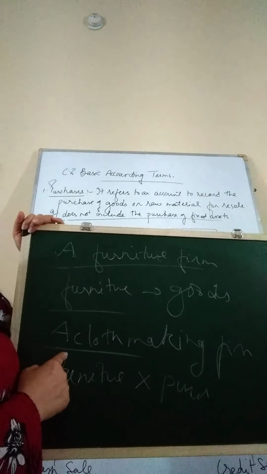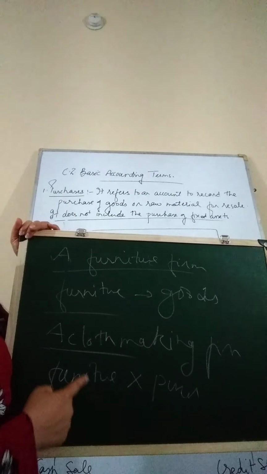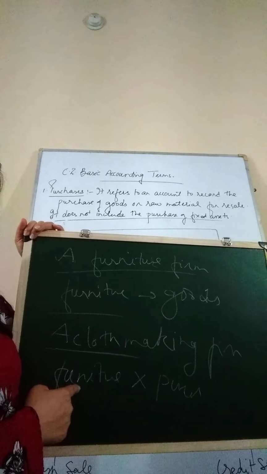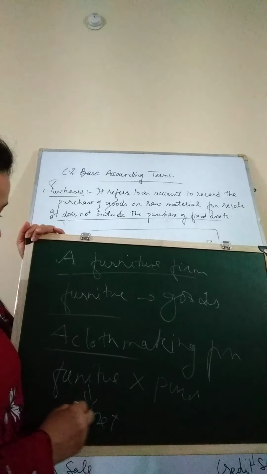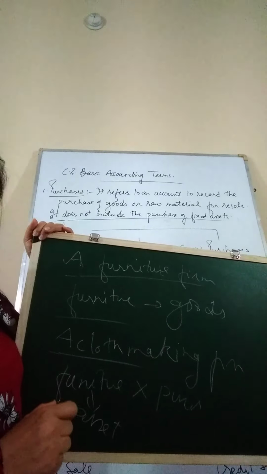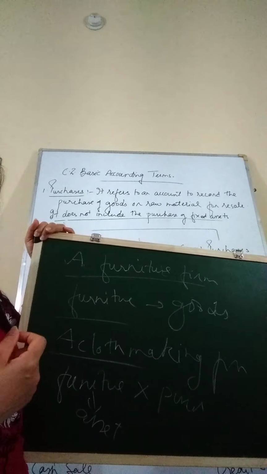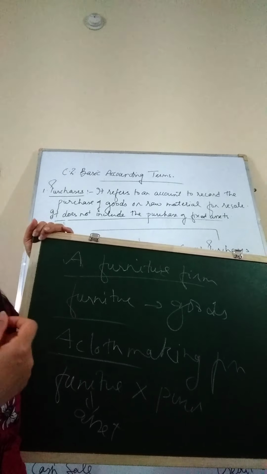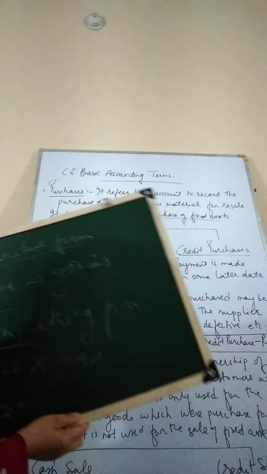Because for a cloth making firm, purchase of cloth will be considered as purchase, and purchase of furniture will be considered as a purchase of asset, generally a fixed asset. So this is the difference when we put up the purchases. Purchases means goods which have been purchased for the purpose of reselling, not for utilization in the business. So that has to be very, very clear.